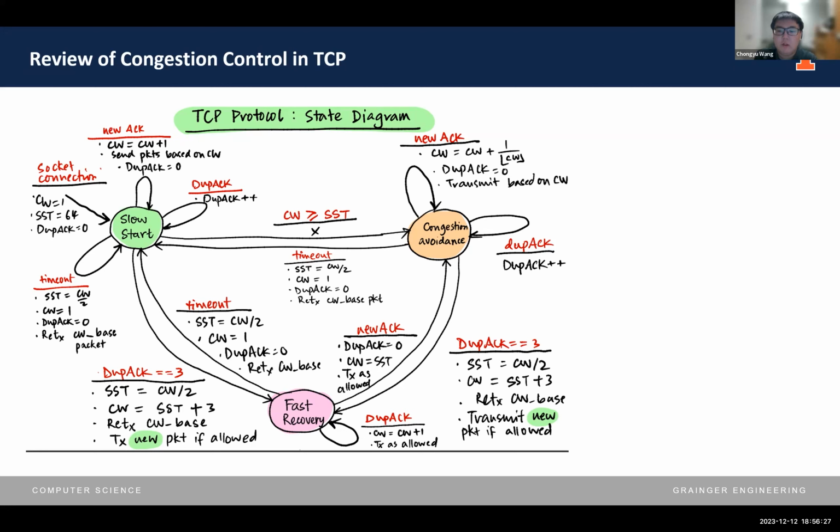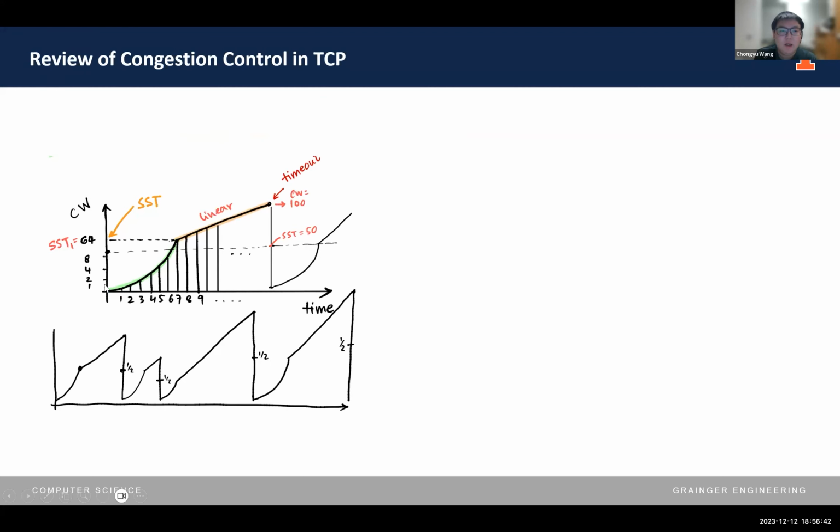For the model we learned in class, TCP controls the packet flow in network by dropping the packets. Packet drops are indications of congestion. For example, in this graph, we can see the TCP connection first coming to the slow start phase, and then it gets into the congestion avoidance phase.